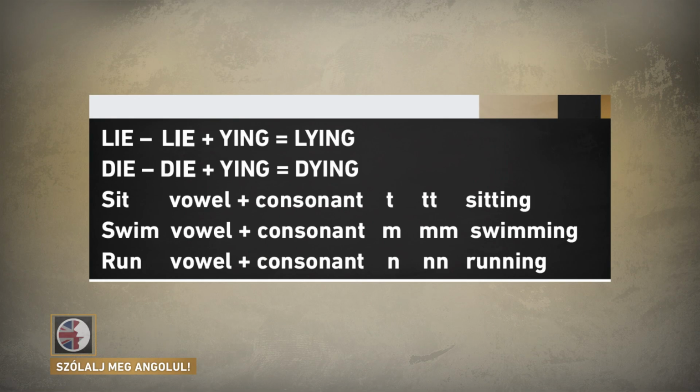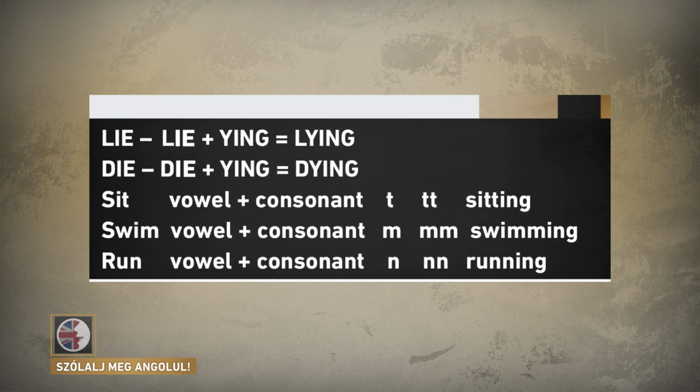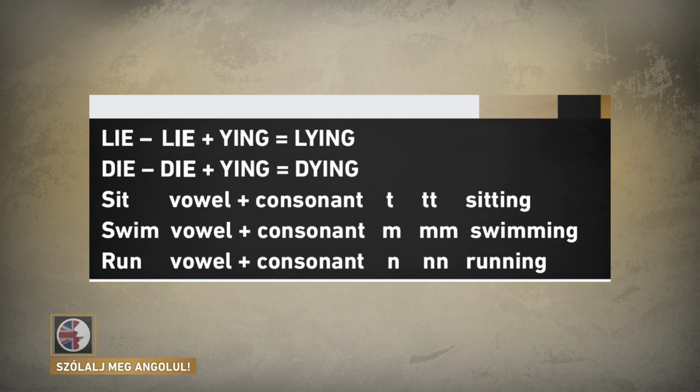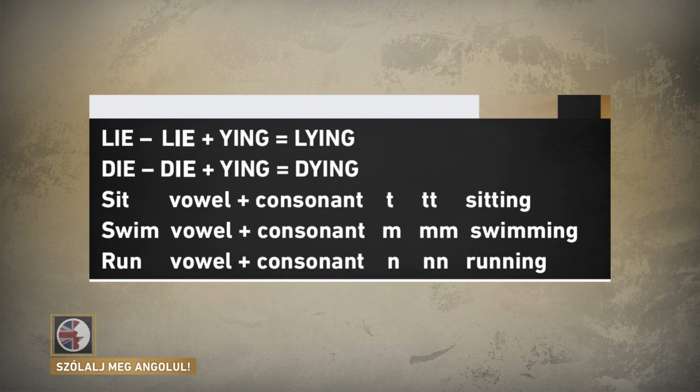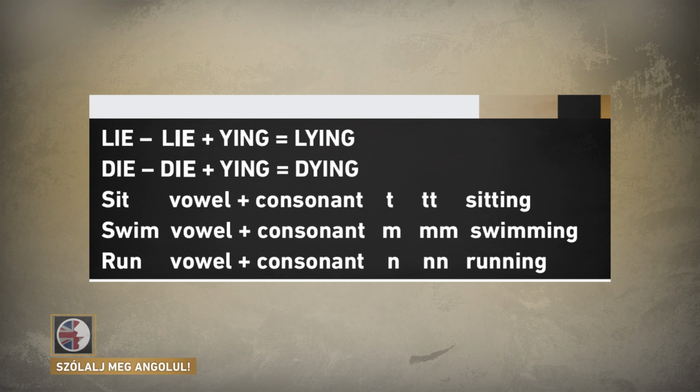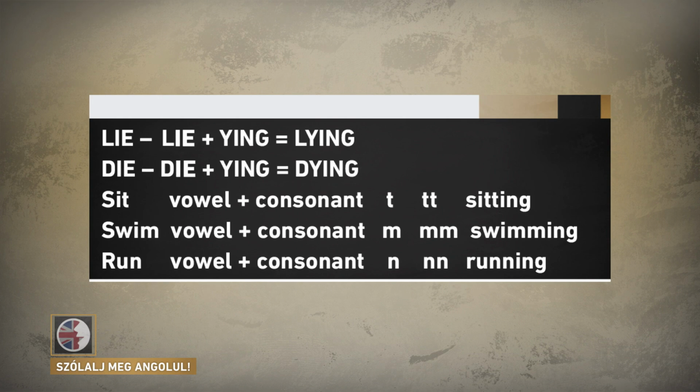The baby's not liing on the bed, it's lying on the bed. The tree is not dieing, it's dying. And what's the third rule we have to remember? That's right. If the verb ends in vowel plus consonant, the last letter is doubled. You're sitting down. He's swimming. We're running. So we know how to make and use the present continuous tense in the positive.